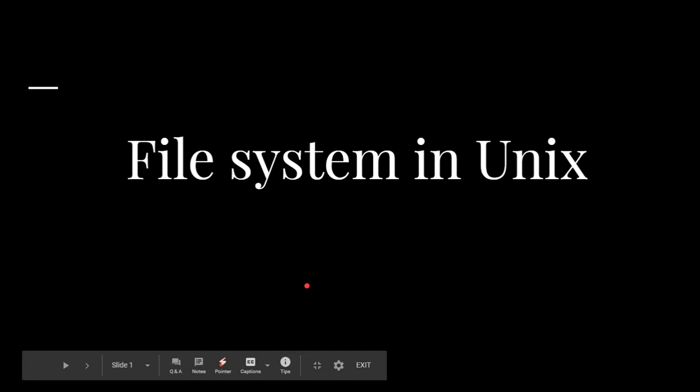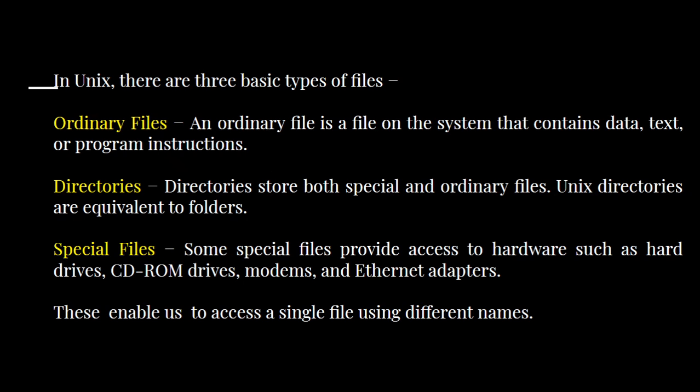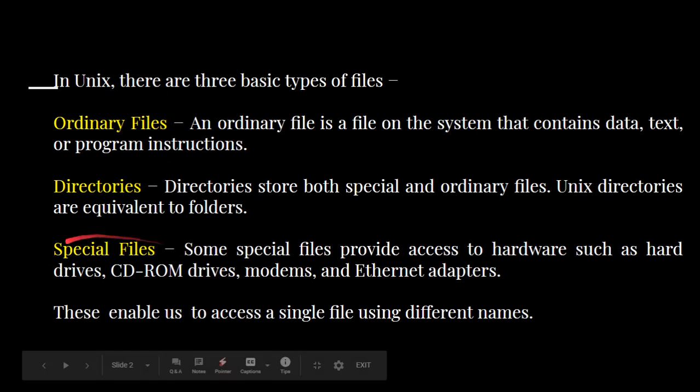Hello everyone, in this video we are going to see the concept of file system in Unix. Unix is an operating system, and we all know that an operating system consists of three major components: file management, process management and IO management. Here we will see how file management is done in Unix, and we should know that there are three types of files in Unix. They are ordinary files, directory files and special files.